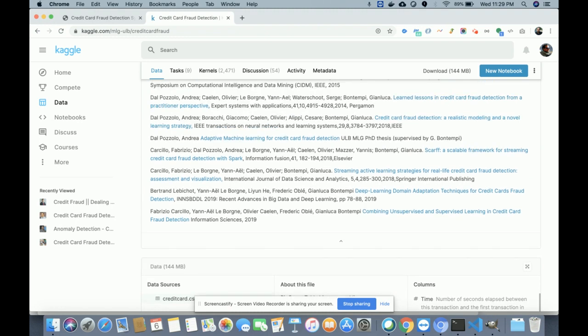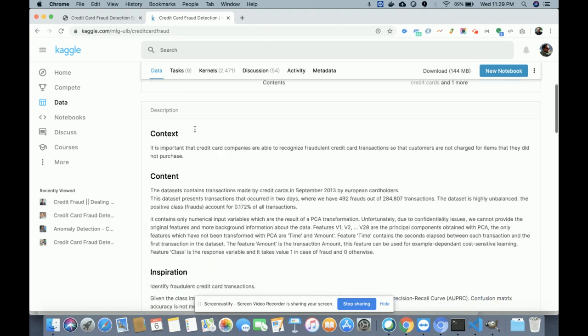If you want to read about the data set, you can find the details here. The data set contains transactions made with credit cards in September 2013 by European cardholders. There are 284,807 transactions, of which 492 records are fraud records.